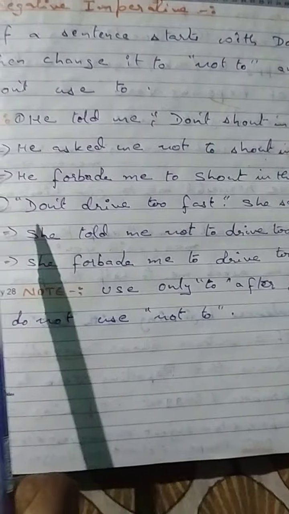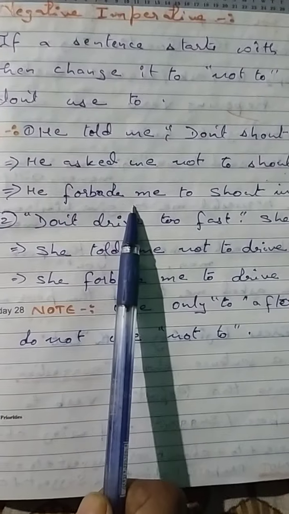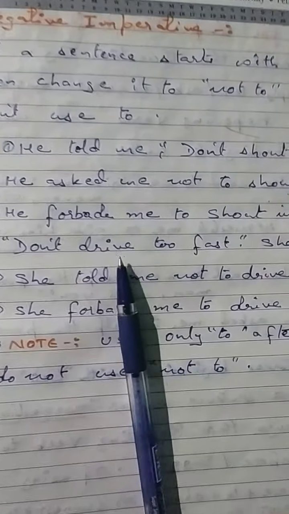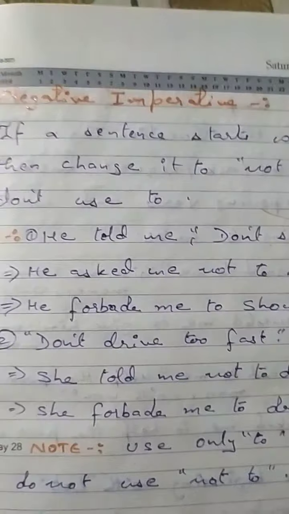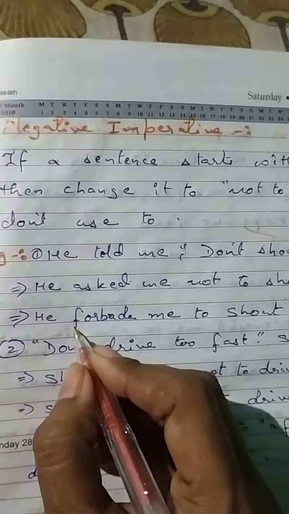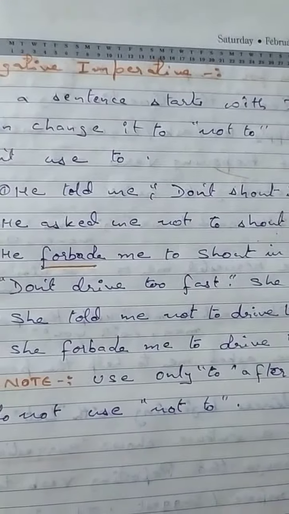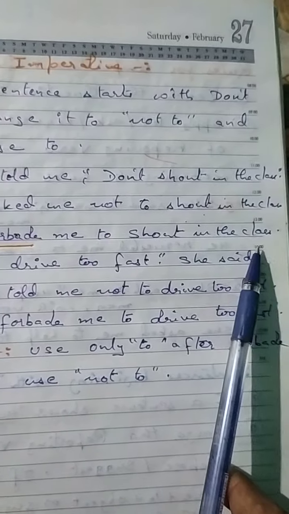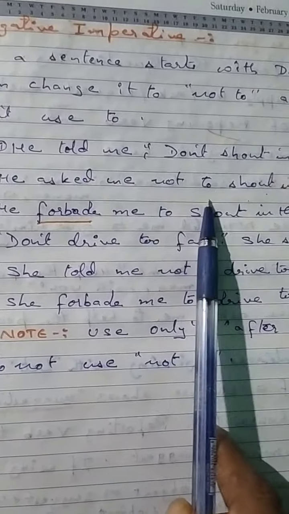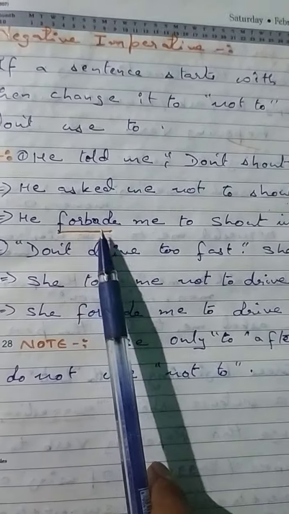Simple. As well as, you can use forbid also. Forbid is also the word for don't. Okay, students, remember it. Forbid. He forbade me to shout in the class. Not to is being added just as forbid.